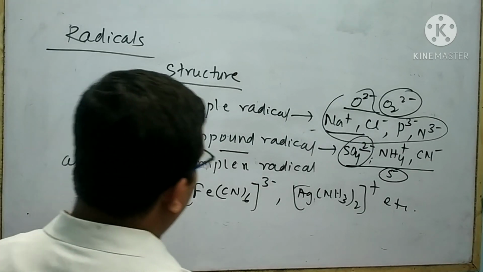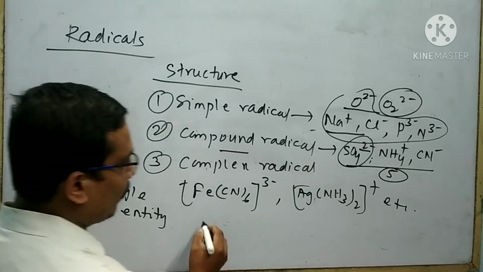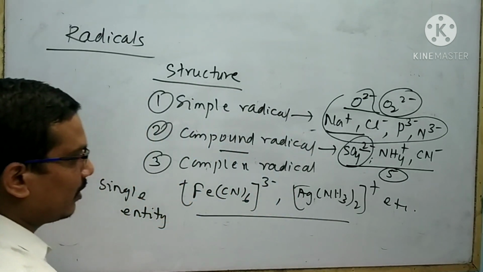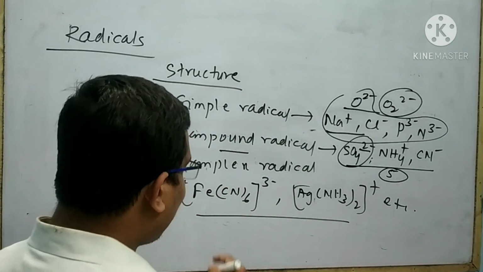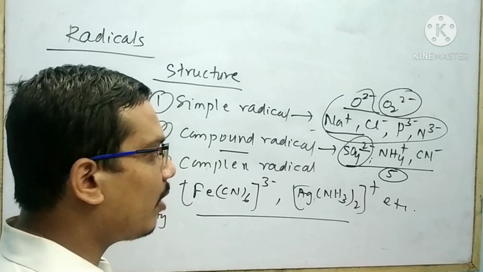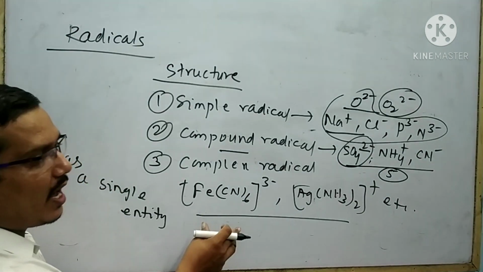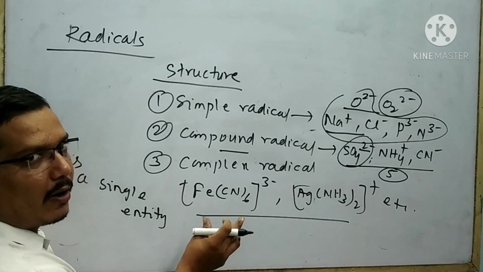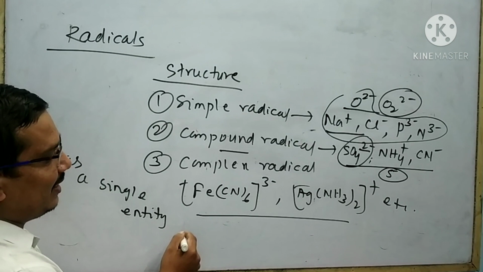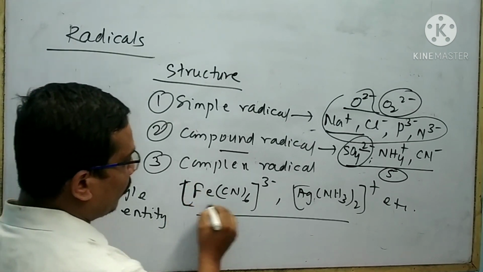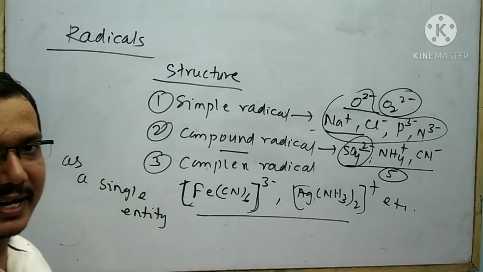Now I want to explain about the complex radical. Look at these examples. No doubt these are made by two or more atoms of different elements, but their structures are slightly complicated. These radicals are enclosed in a square bracket.